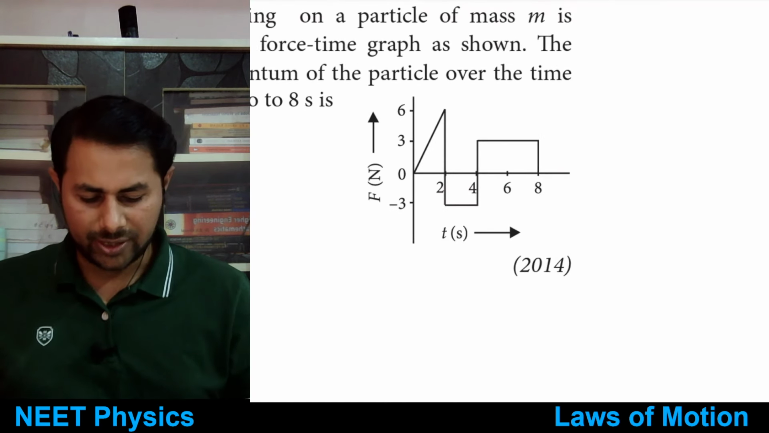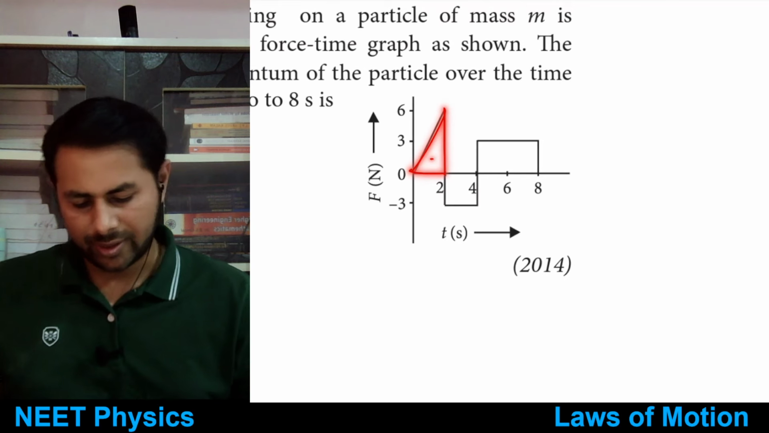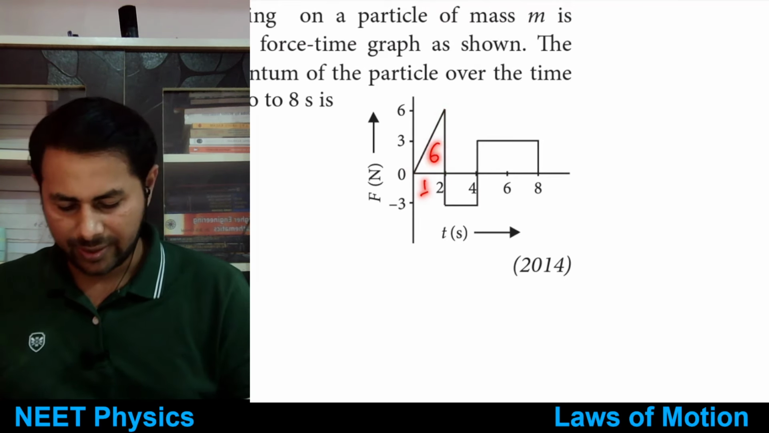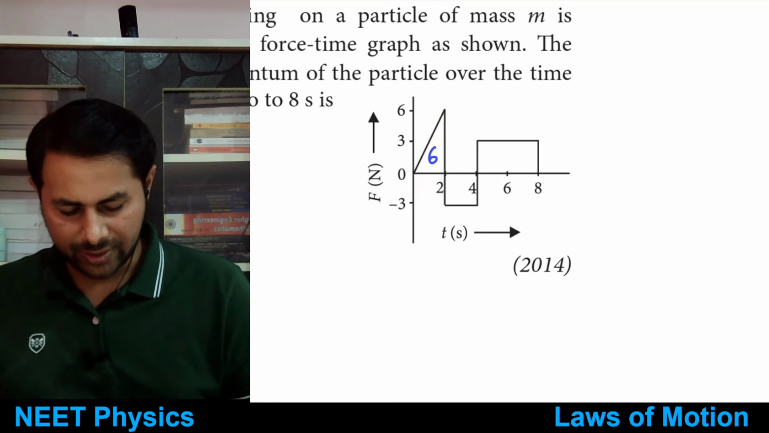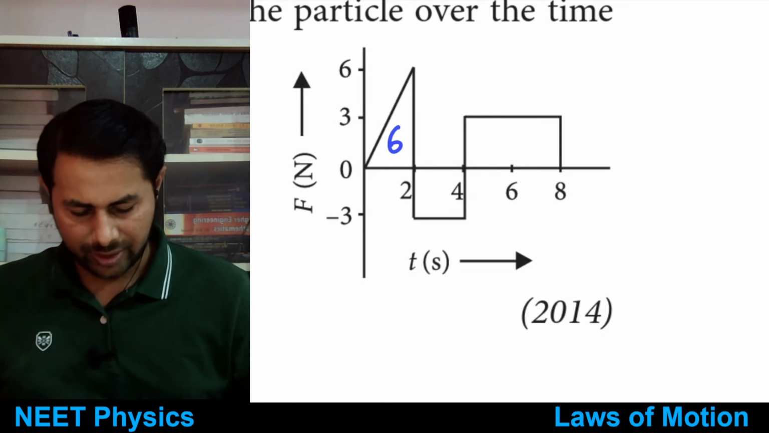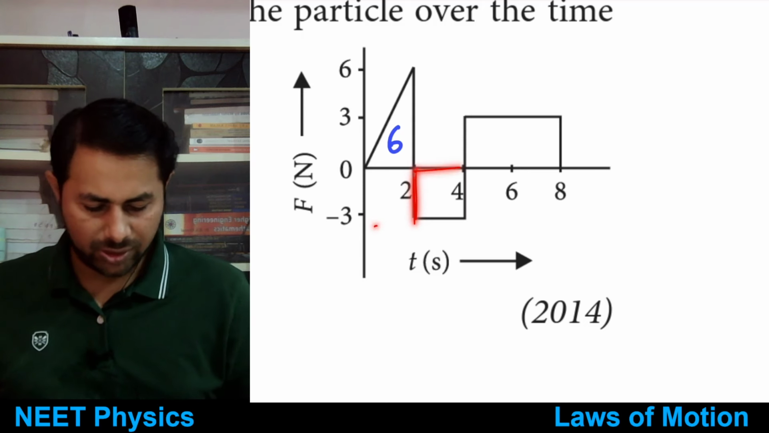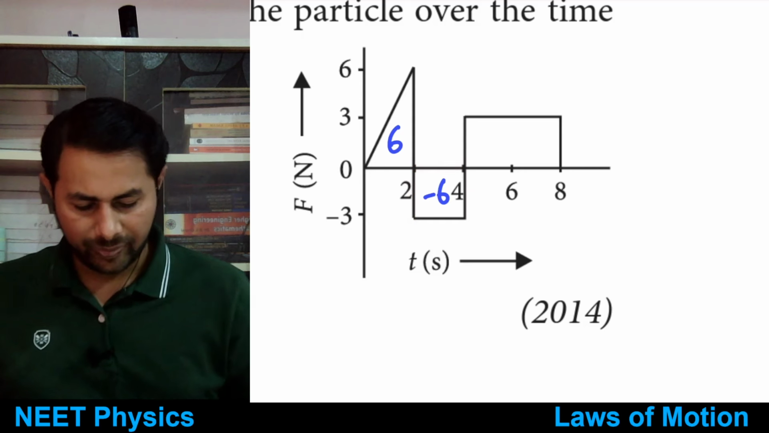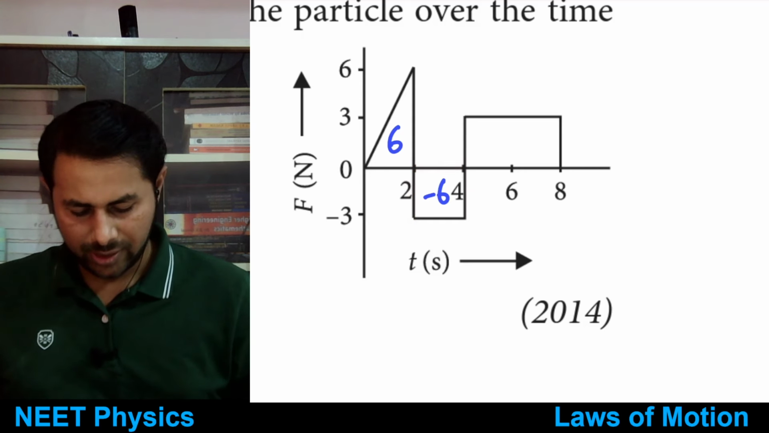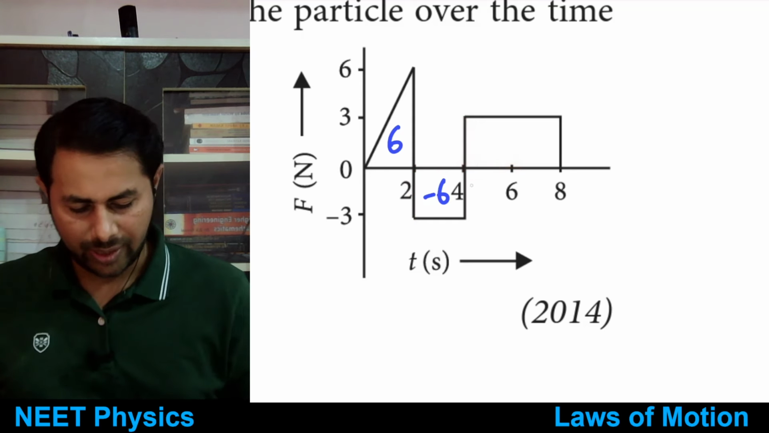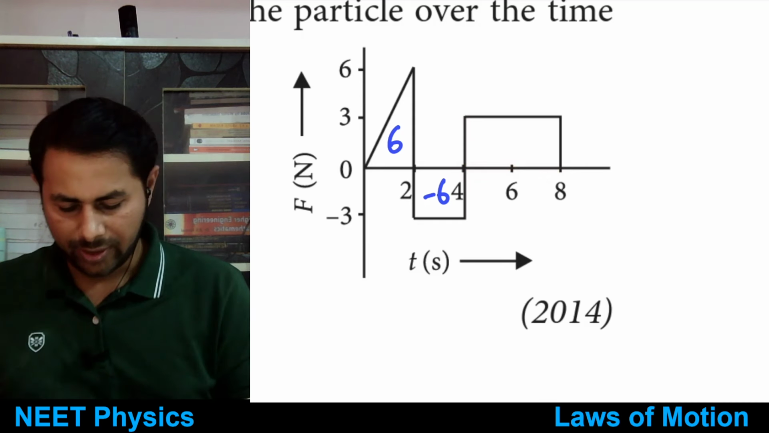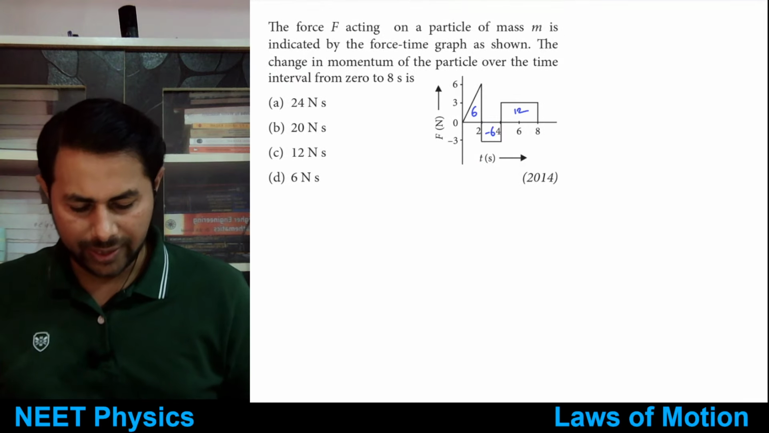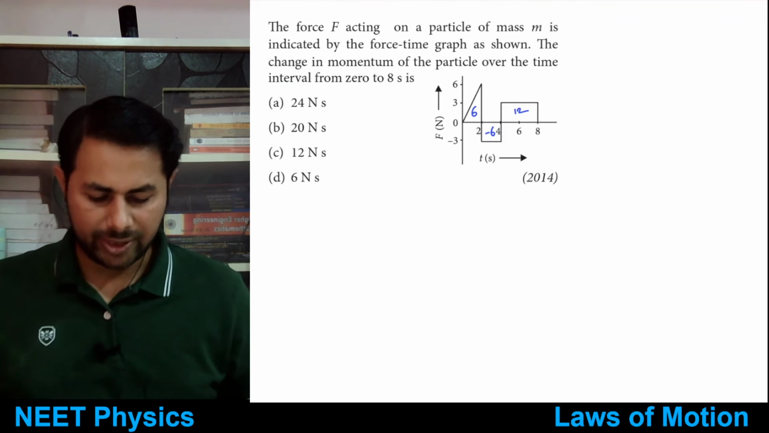So area of this triangle is what? It is half of base into height. That is half of 2 into 6, means 6. So area of this one is 6. Area of this one is what? Minus 3 times 2. So that is minus 6. Okay. And area of this one is 3 times 4. Right. From 4 to 8 it is 4. So it is just 12. So total area is 6 minus 6 plus 12.